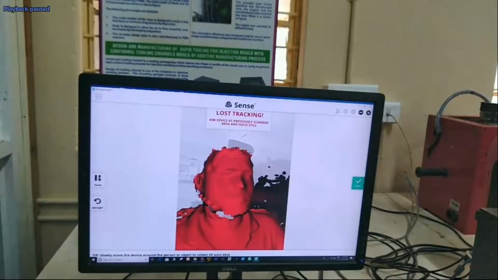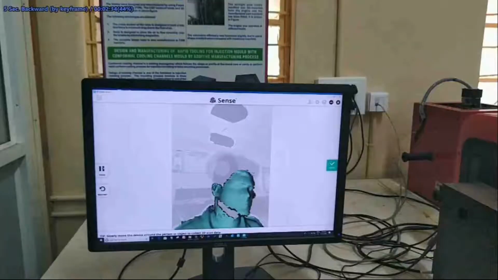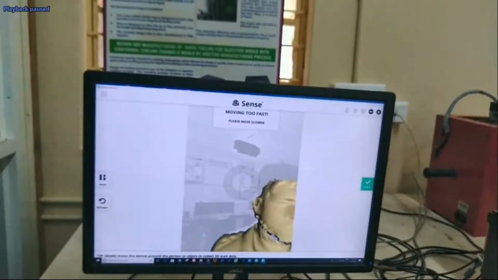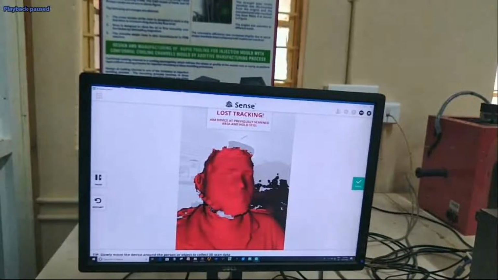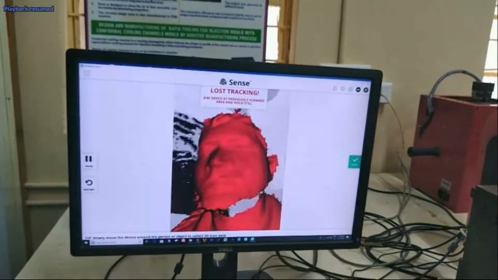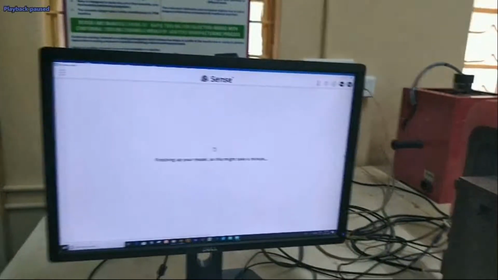See here, it is showing "moving too fast" before. And "lost tracking" here, please move slow. It is alerting, please move slow. Lost tracking means somewhere here you have missed your data. If you go back to the scanner, back to the normal position, then it will come back. See, green. Wherever you lost the tracking, you can go there.